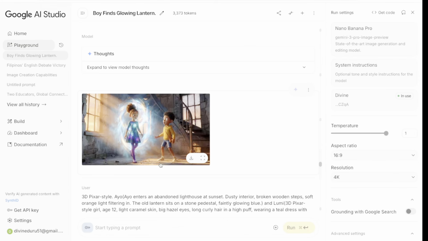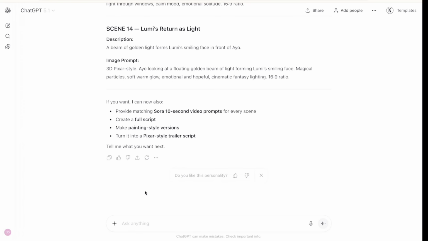Then once we've turned these images to videos, we are going to put them together and edit them so it actually looks very good, right? So I'm going to head back to ChatGPT. Now once I'm on ChatGPT, I'm going to put in this prompt: provide matching Sora video generation prompts for each scene, ensuring that the video clip is no longer than 10 seconds.